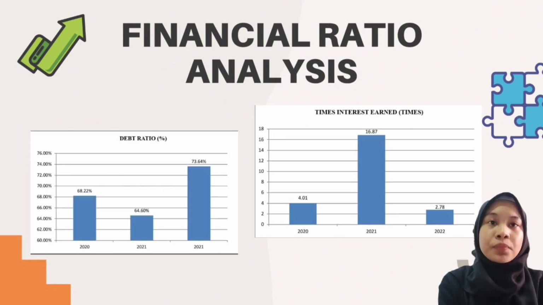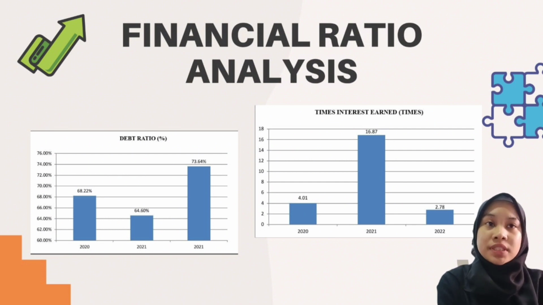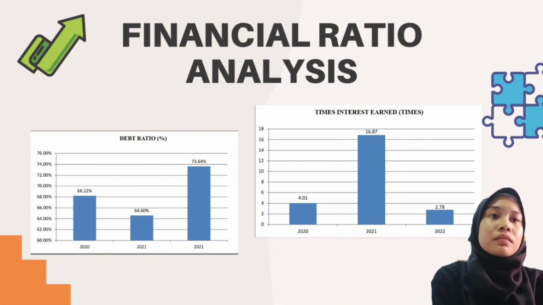For the debt ratio, for 2020, the debt ratio is 68.22%, and for 2021 is 64.60%, which is the lowest debt ratio. And the highest is in 2022, which is 73.64%. And for the times interest earned, for 2020 is 4.01.